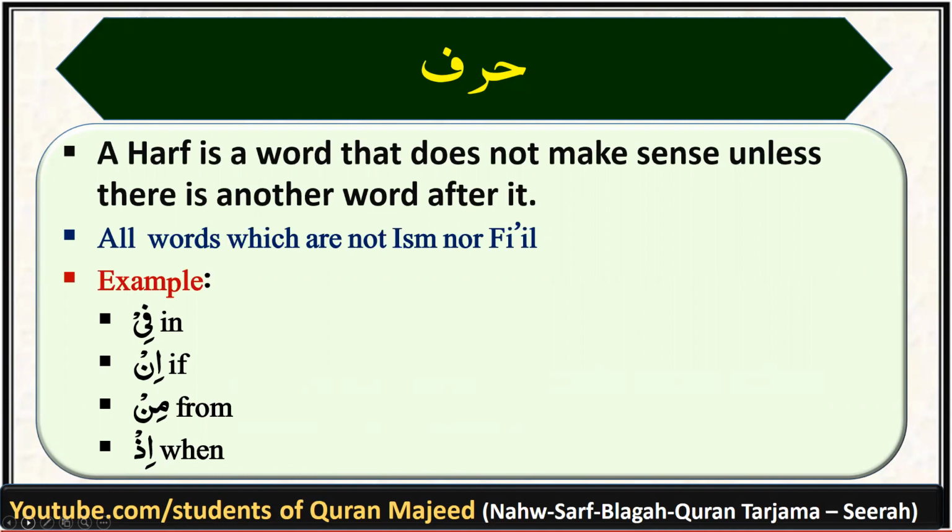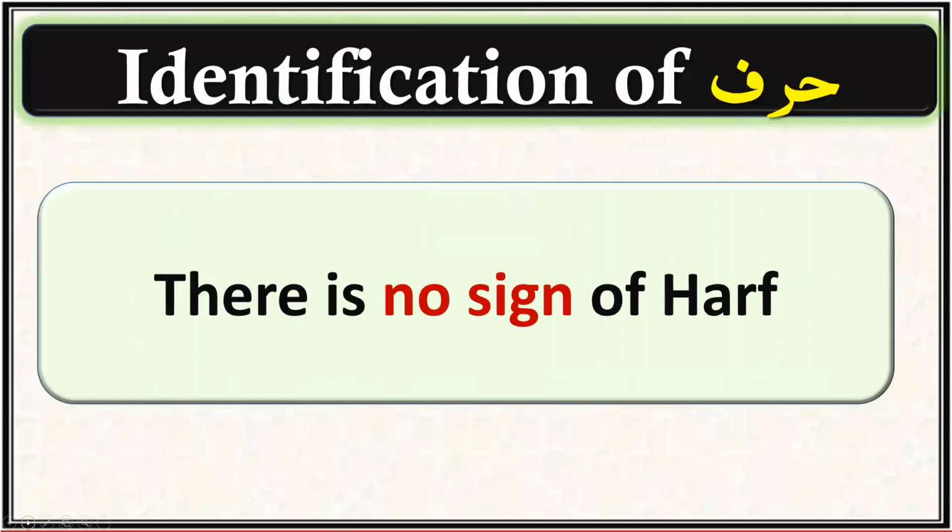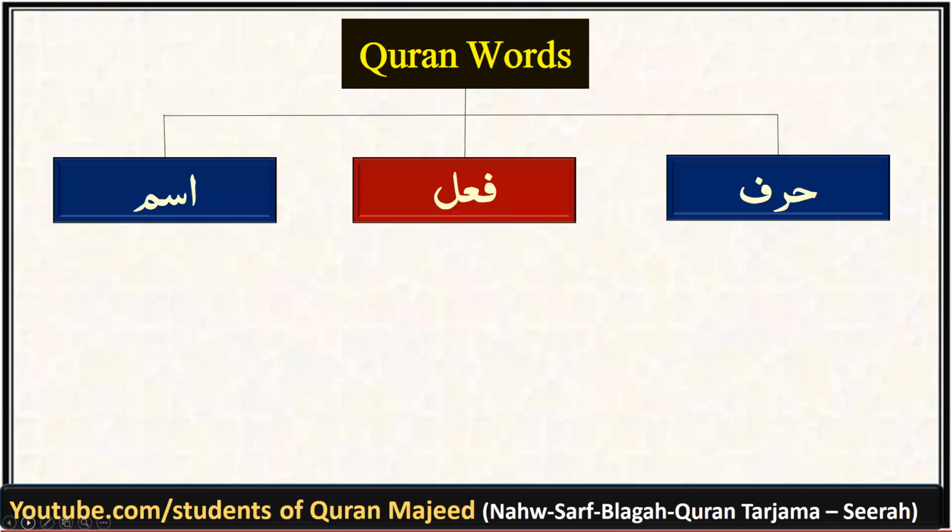Now, please note down, there is no sign which can help us to identify harf. We would simply see if the word is not an ism and not a fail, it would be simply categorized as harf. Alhamdulillah. So, what we have learned, we can summarize in the simplest form as: all Quranic words are classified into ism, fail, and harf.